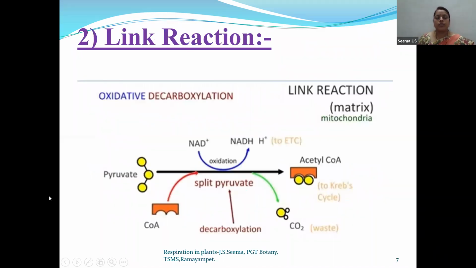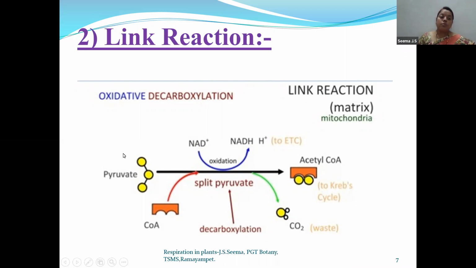Now link reaction. Children, this link reaction is also called oxidative decarboxylation. That means 2 parts: oxidation is taking place and decarboxylation is taking place. So we are calling it link reaction. And as we have discussed earlier, glycolysis takes place in cytoplasm, whereas link reaction will take place in mitochondria, that too exclusively the matrix part. So link reaction will take place in the matrix of the mitochondria.